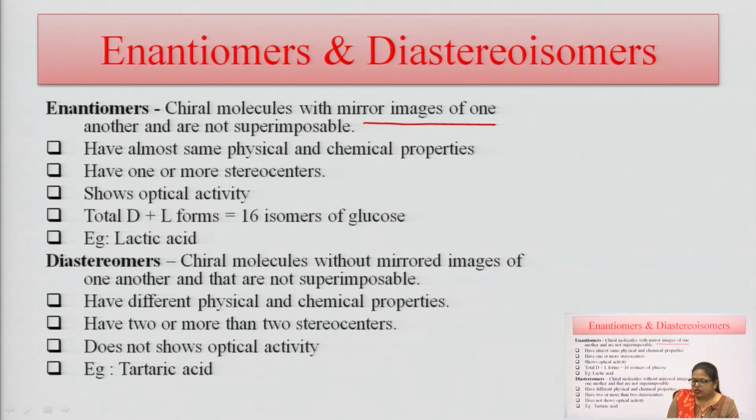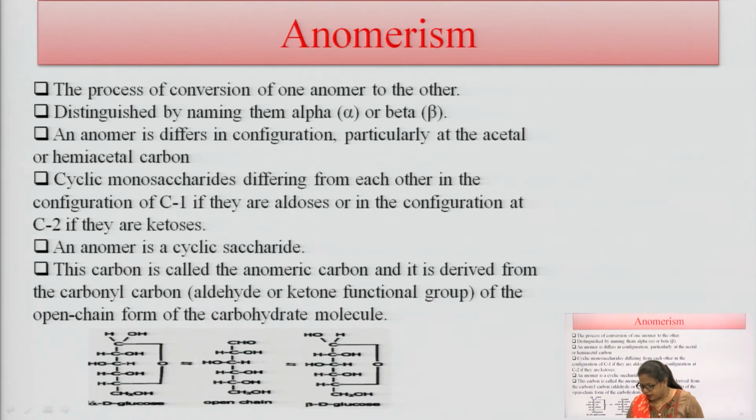And what are diastereomers? They are chiral molecules that are not mirror images of one another, and they are not superimposable. They have different physical and chemical properties, they have more than two stereocenters in their structure, and they do not show any type of optical activity. The example is tartaric acid.